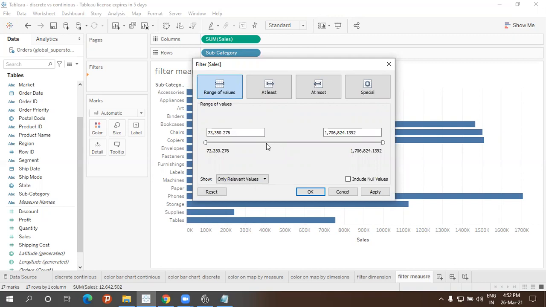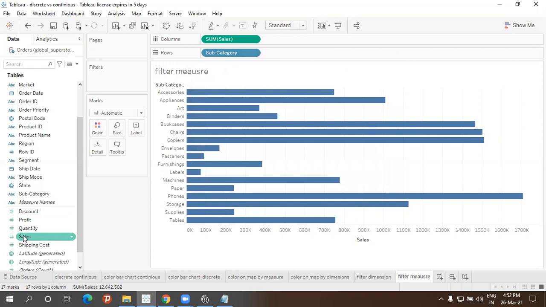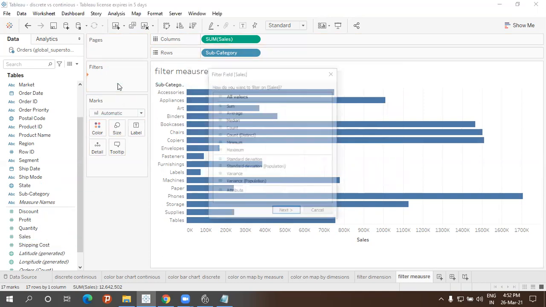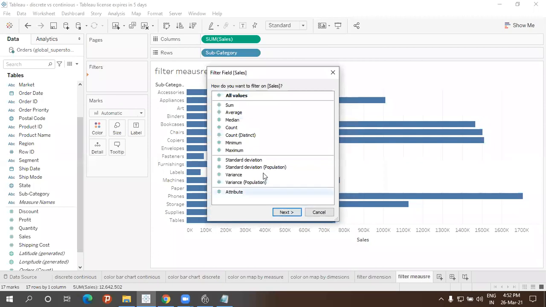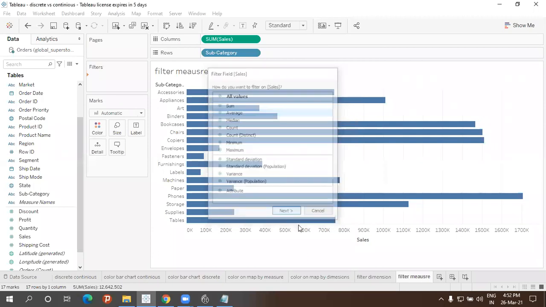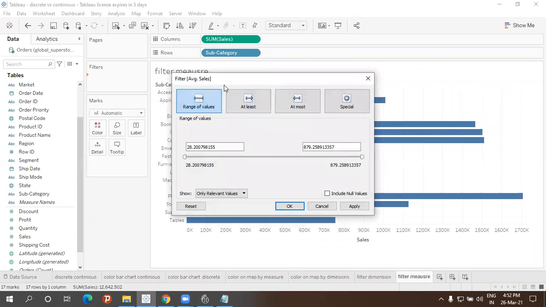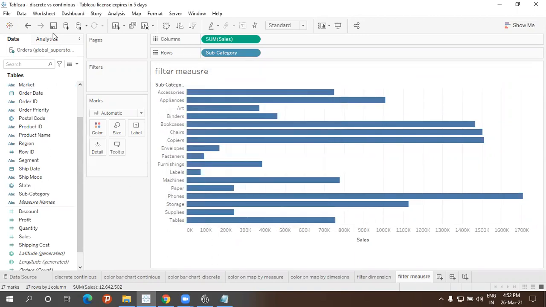Yes, sir, yes. Yeah. So the first screen I think you would have got stuck with the first screen. So once I drag and drop here, I'm getting this first screen. Okay, here we are having next option, right? You select any one, go with the next. Then you choose this, whichever you want. The range of values, at least or almost, something. Okay. So others are clear, right? Anyone have any doubts?